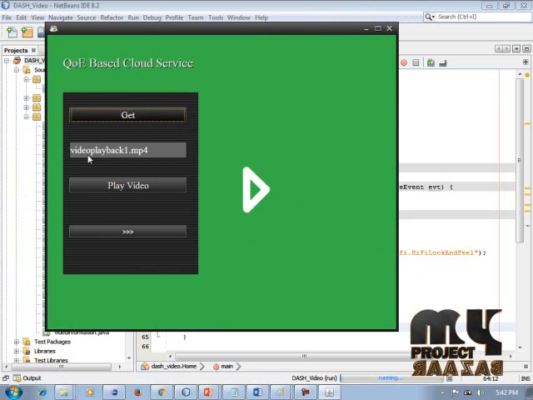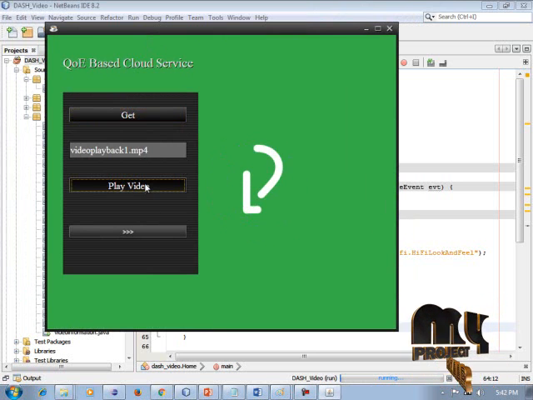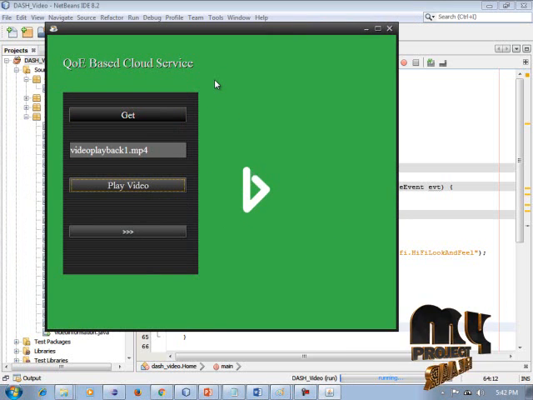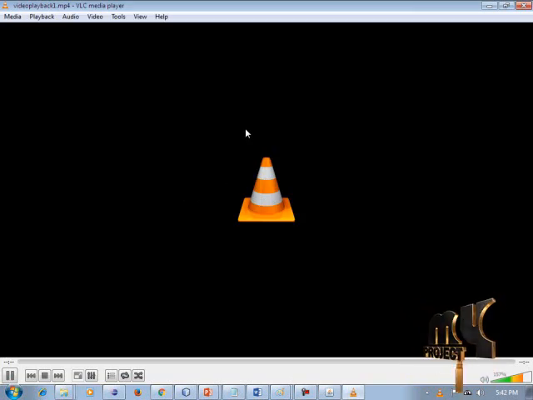In this case, the video file name can be obtained. So we can click play video. Our processed video can be played in this process. Our original video, the saved repository video, can be viewed in this process. So it is our original video.